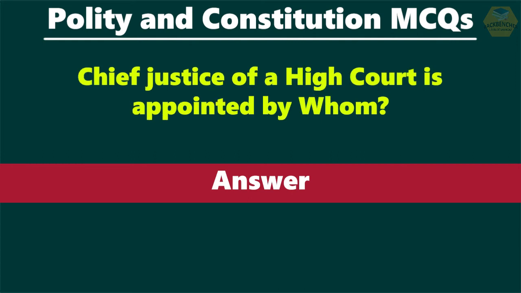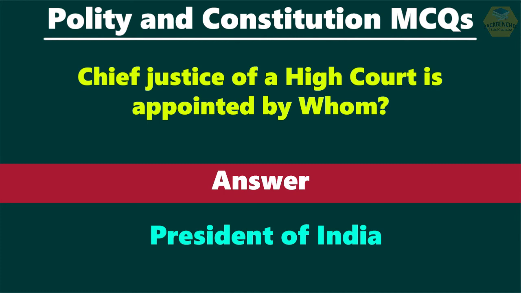Question number 24. Chief Justice of a High Court is appointed by whom? The answer is the Chief Justice and the judges of the High Courts are to be appointed by the President under Clause 1 of Article 217 of the Constitution.